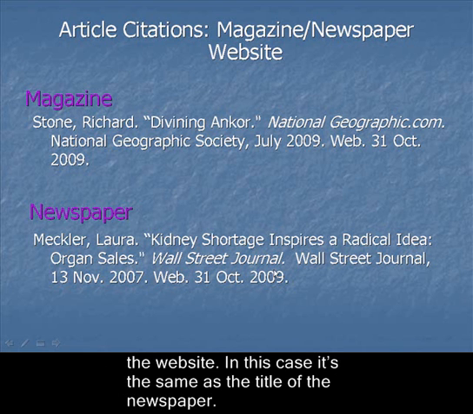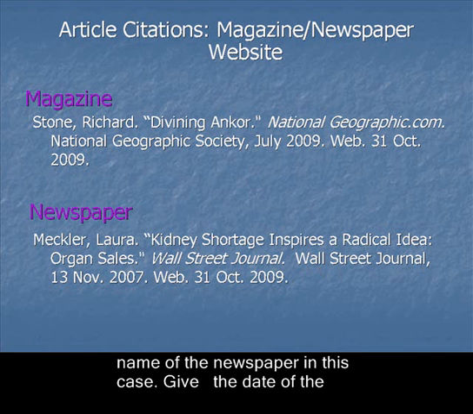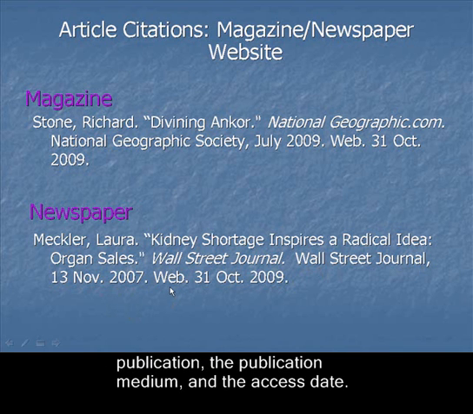In this case, it's the same as the title of the newspaper. And then we give the name of the publisher, and again, that happens to be the same as the name of the newspaper in this case. Give the date of the publication, the publication medium, and the access date.